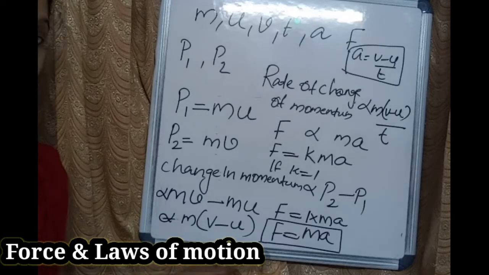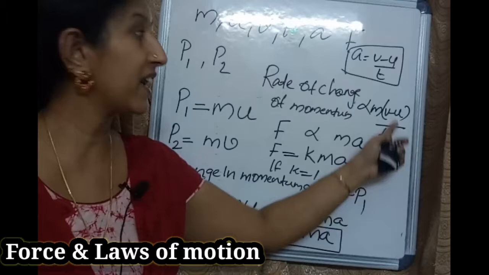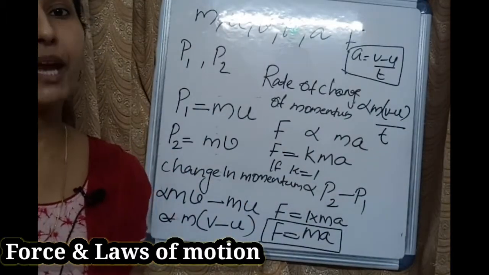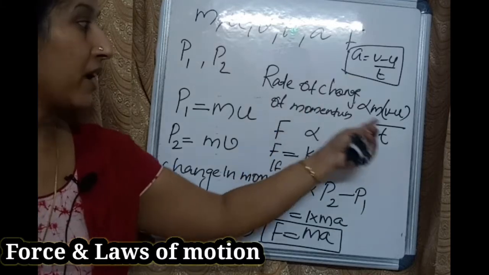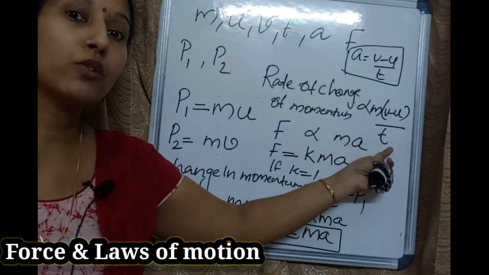Next, you have to use the term rate of change of momentum, because if you use the t term here only, we get acceleration. Right? F equals ma, the equation for the force is F equals ma. So in order to get acceleration we have to use t here. So how is it possible to use the t?